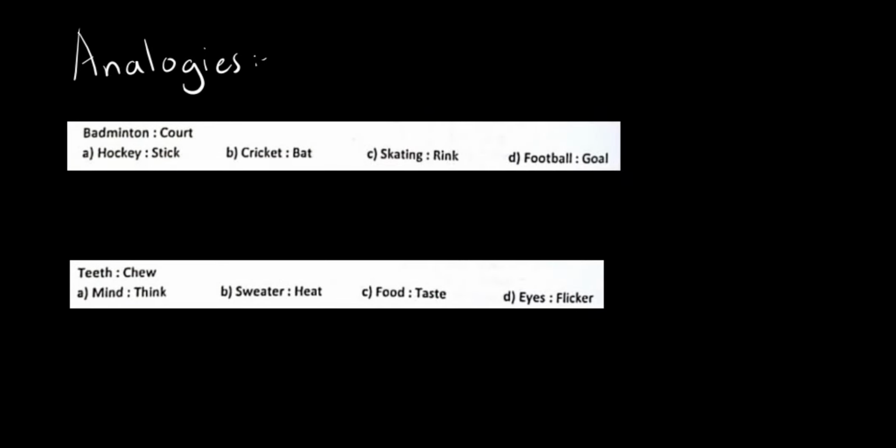Now let's look at the other two questions. First of all, we have badminton and court. So now if we make like a small sentence out of this, we will say that he was at the badminton court. So that's a vague sentence, but it works for now. Now we have to look at all the given options and see which one works.